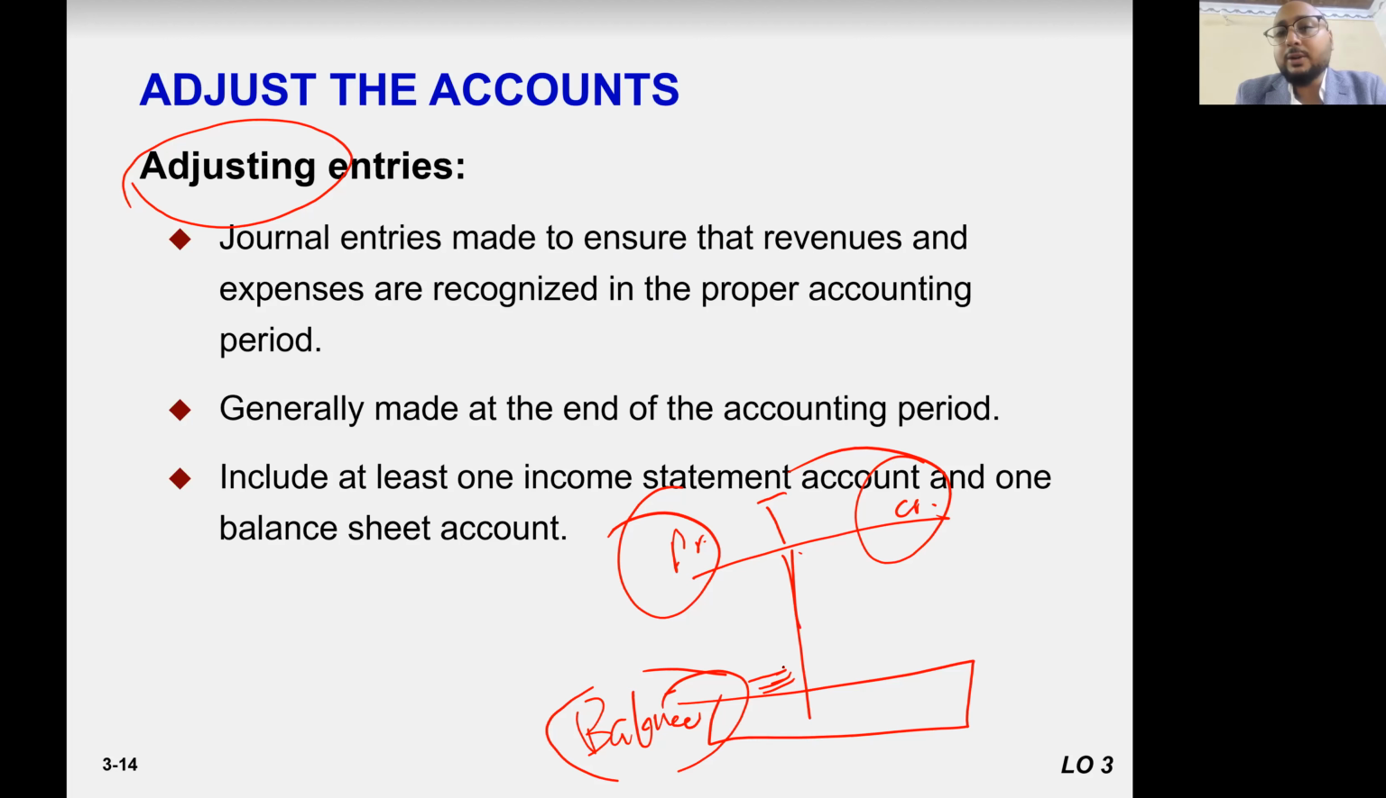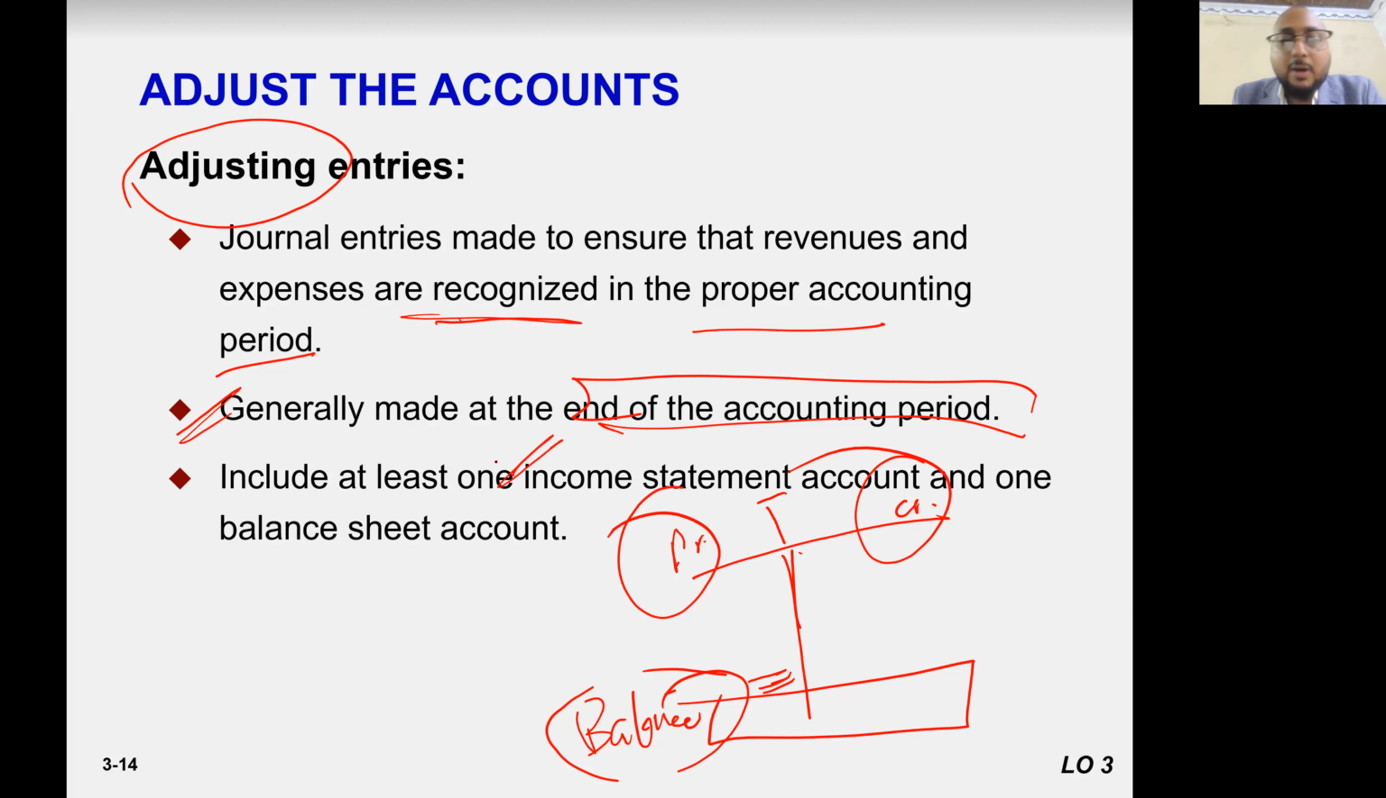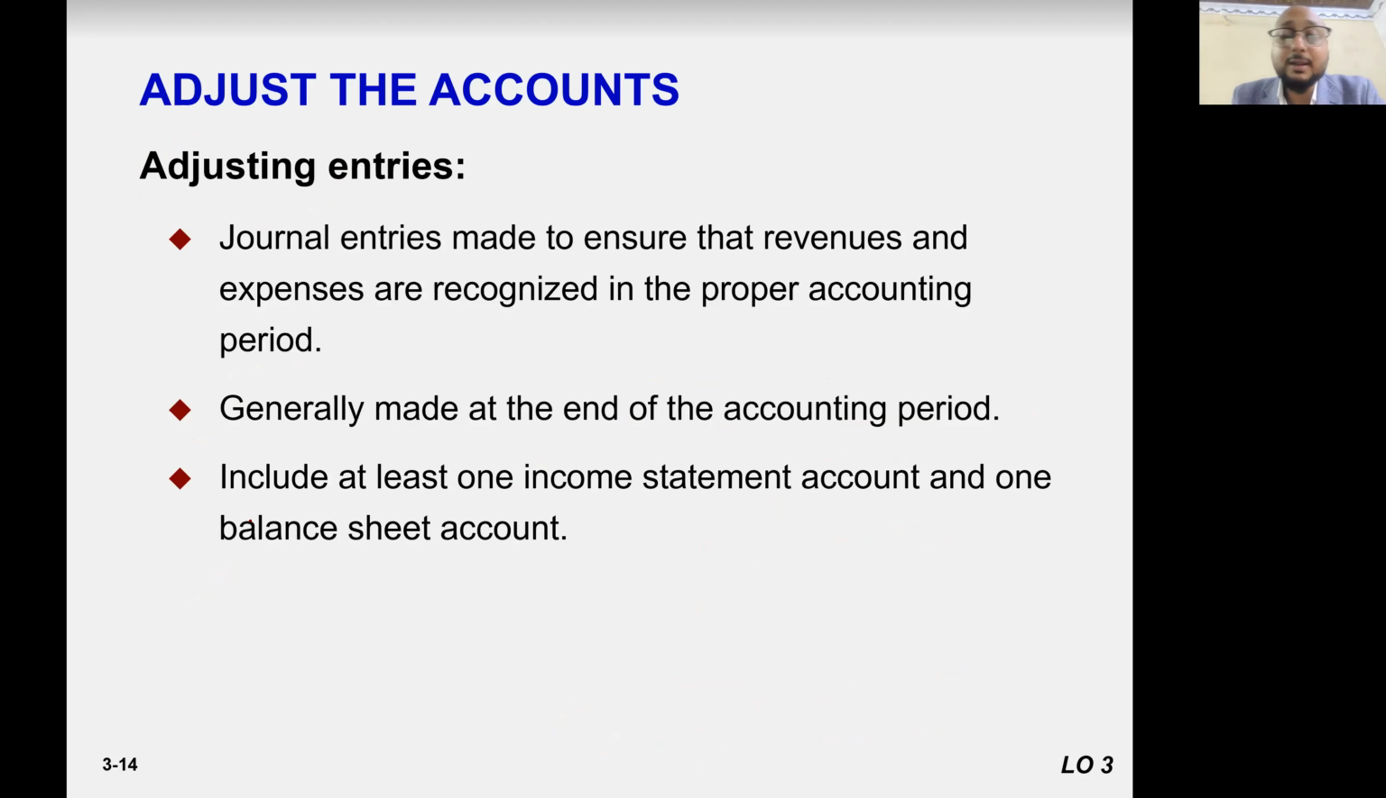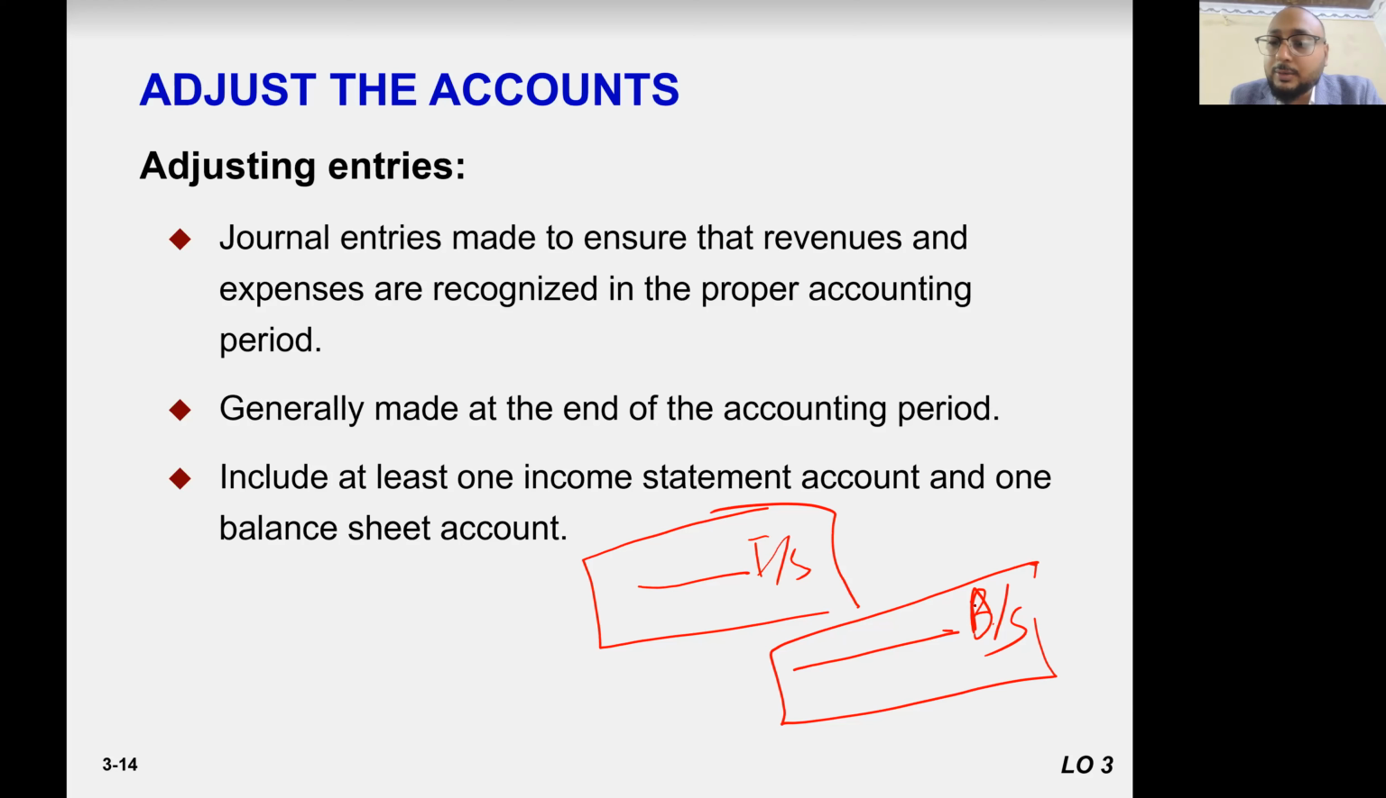So adjusting entries are journal entries made to ensure that revenue and expenses are recognized in the proper accounting period. It is generally made at the end of accounting period. It includes at least one income statement account and one balance sheet account. So this is a mixed entry: one account belongs to income statement and one belongs to balance sheet account, right?